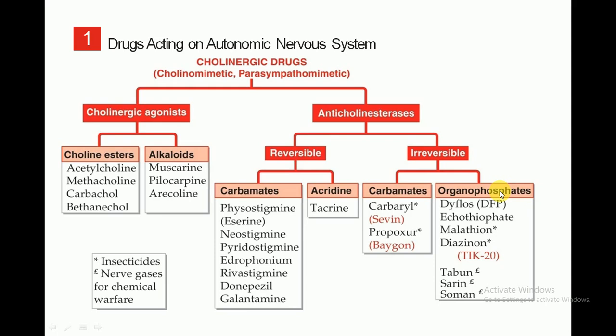So these are the cholinergic drugs, which are cholinomimetic and parasympathomimetic. This is very simple and easy to understand.